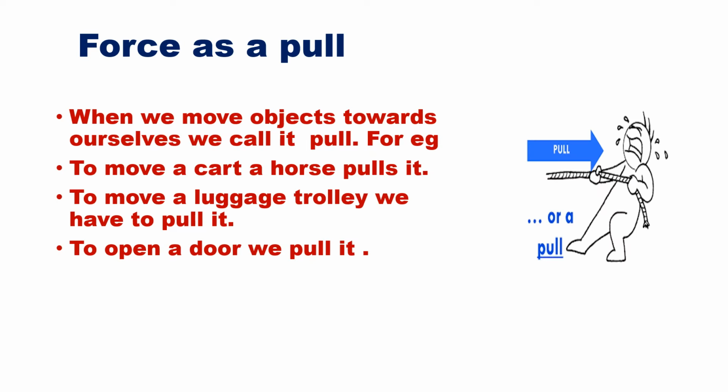Force as a pull. When we move an object towards ourselves, we call it a pull. For example, to move a cart, a horse pulls it. Have you seen a cart pulled by a horse? To move a luggage trolley, we have to pull it. So if we want to move a luggage trolley, we have to apply a force towards ourselves. So we are pulling it. To open a door also, we pull it towards ourselves. So that is a pull.